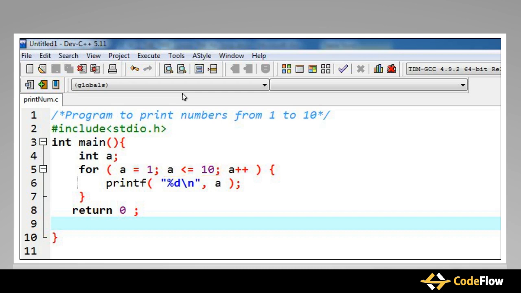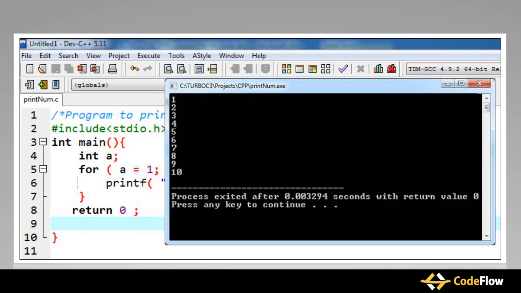Here, the for loop has made our work easier. Otherwise, to print numbers from 1 to 10, we would have to write instructions to increment the value and print the value of the variable a again and again. Let's write the program in the program editor and execute it. As expected, in the output, numbers from 1 to 10 are displayed.